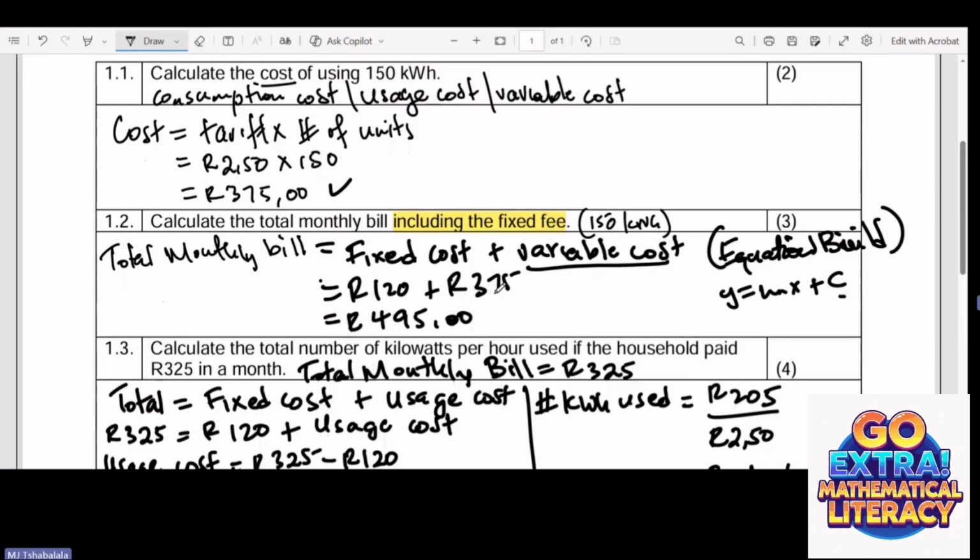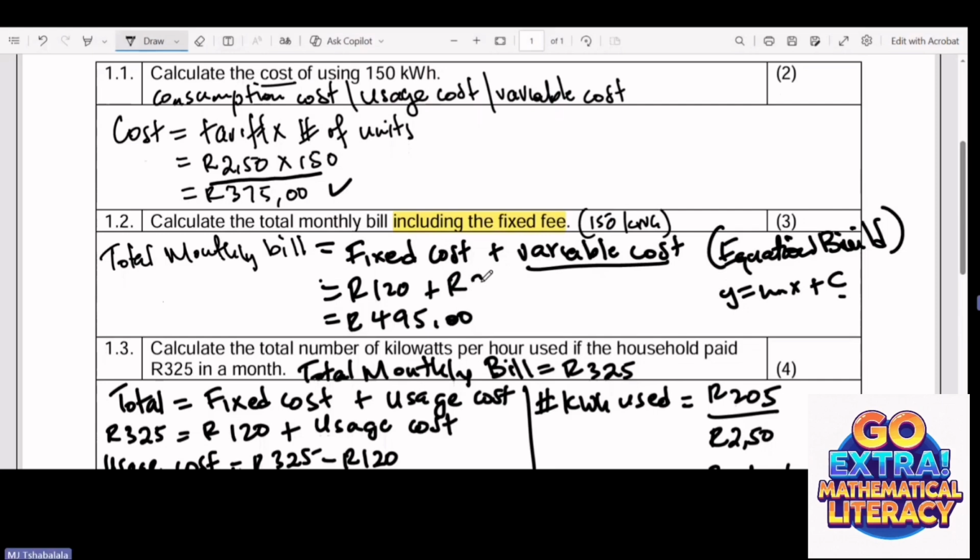In this case, because I didn't break down this one, remember this 375 comes from this equation here. So this 250 stands for the gradient. Let me just break down that 375.